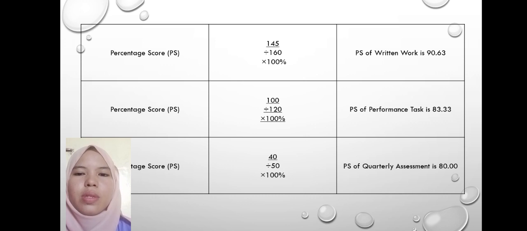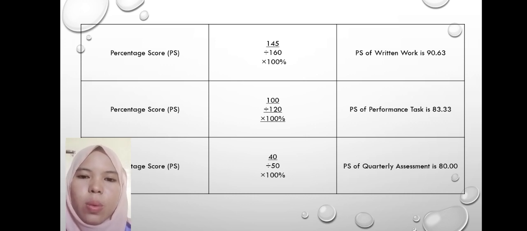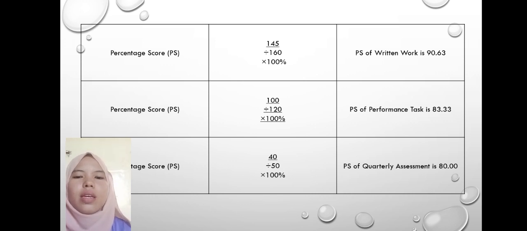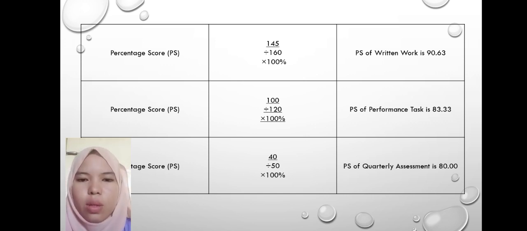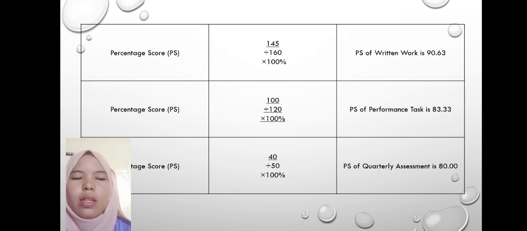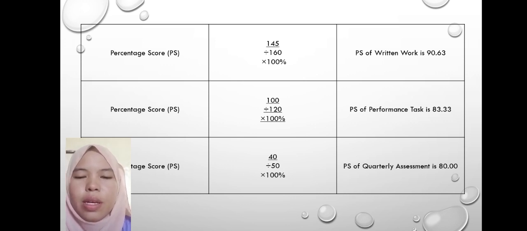So, example yung sa written work, 145 divided by 160, then times 100% is equals to 90.63. So that will be the percentage score of the written work. In the performance task, di ba kanina yung total score ng raw is 100, then yung highest is 120. Then same process with written work.